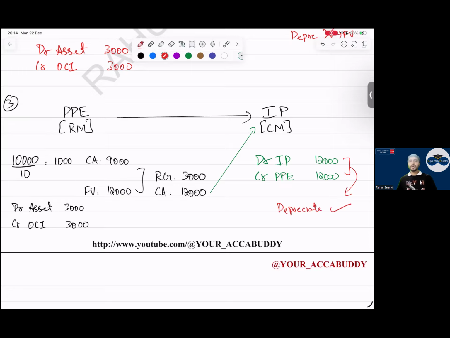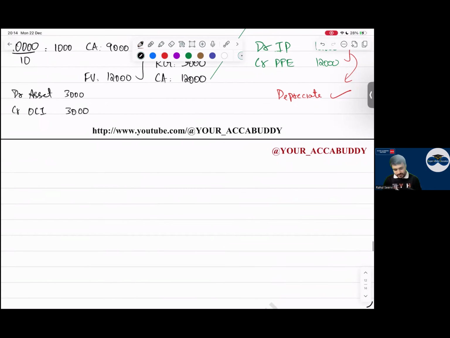Yes, because it is the cost model. These 3 cases are easy. When we do the reverse also, these 3 cases are easy. The issue will come in the 4th case now. See, everyone, listen now. Do not write. I will give time to write. First understand. These 3 cases you can write by yourself also.